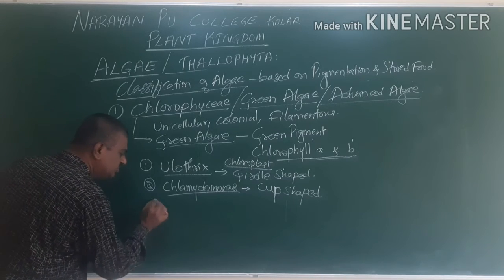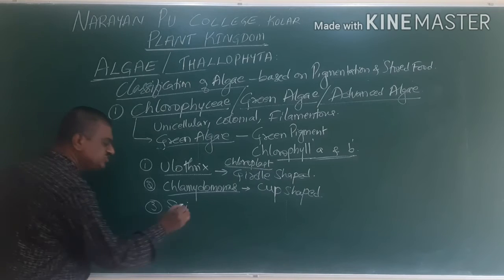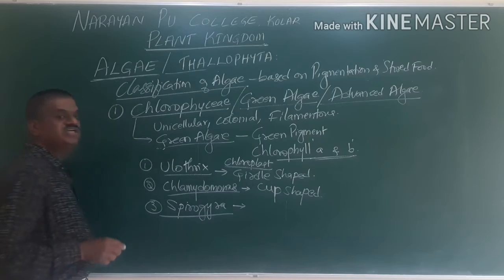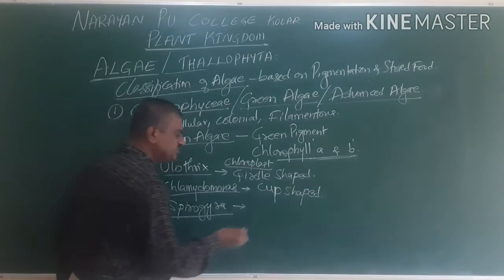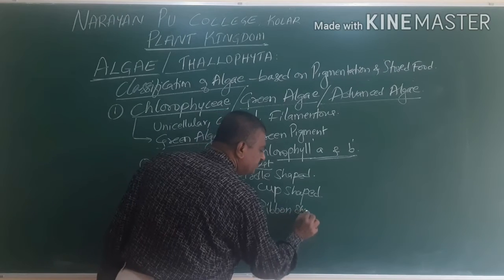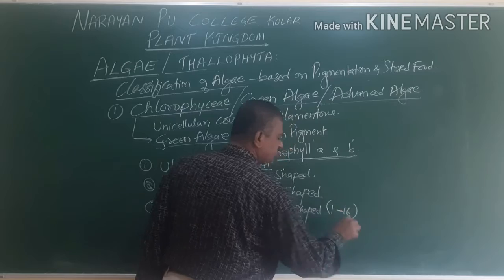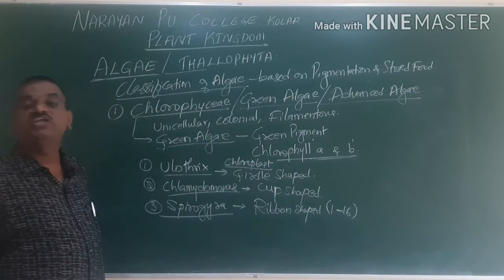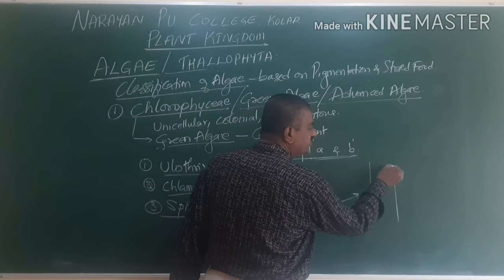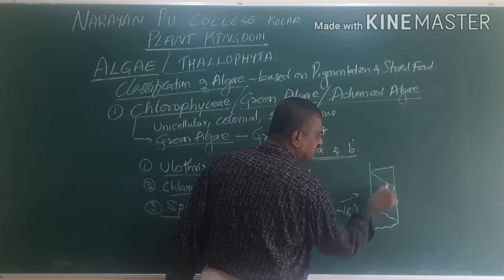The third one is Spirogyra. In Spirogyra there is a ribbon-shaped chloroplast, and there will be 1 to 16 ribbons. For example, in Spirogyra the chloroplast is ribbon shaped like this.